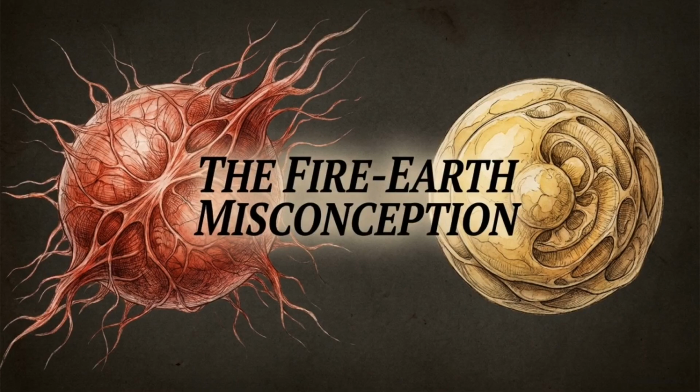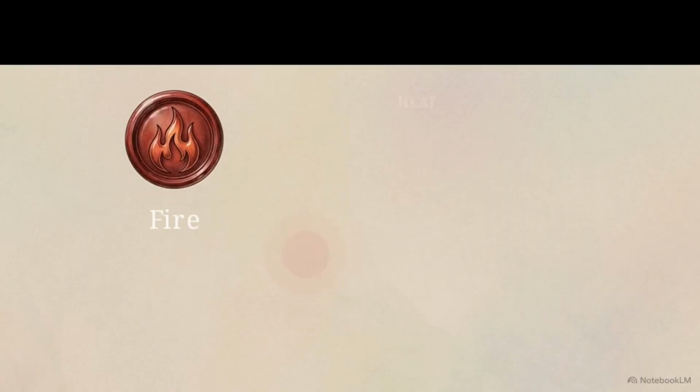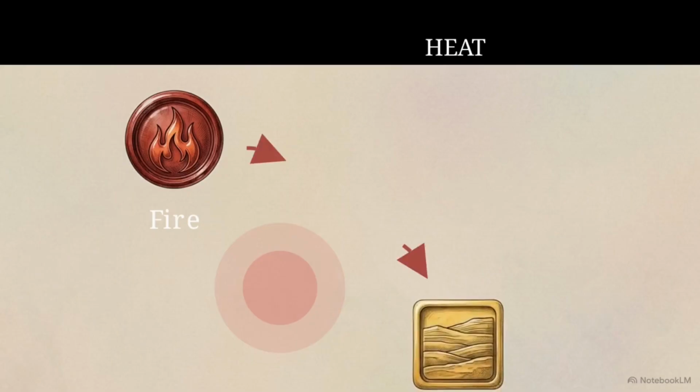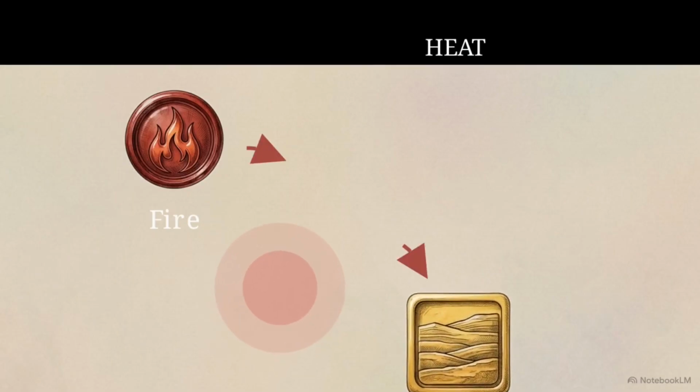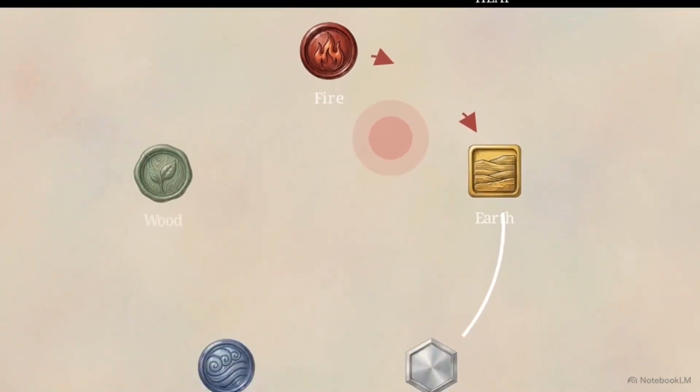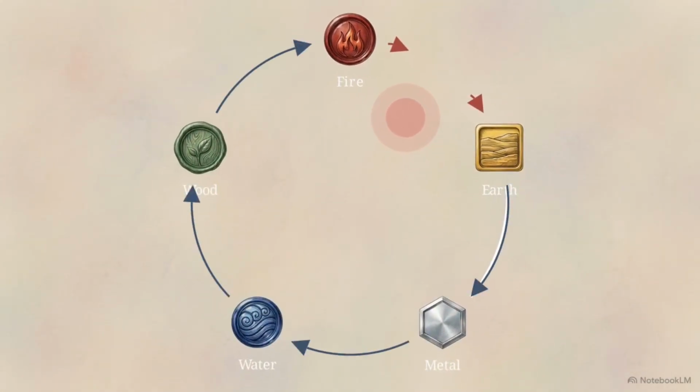One specific clinical detail is often misunderstood: the relationship between fire and earth. Fire acts through the transitional state of heat. This heat provides the operational warmth that earth needs to function. This heat enables the transformation of food into qi. The full cycle flows from fire to heat, then through earth, metal, water, and wood.